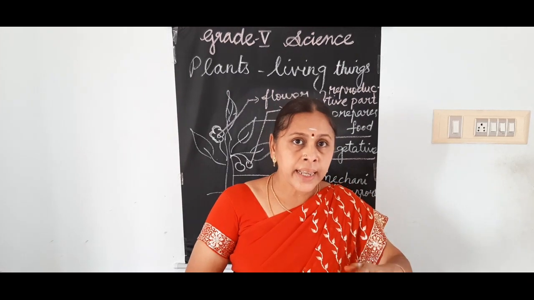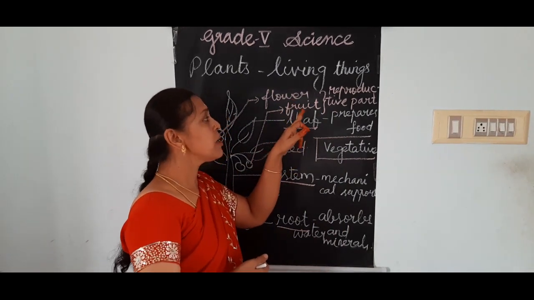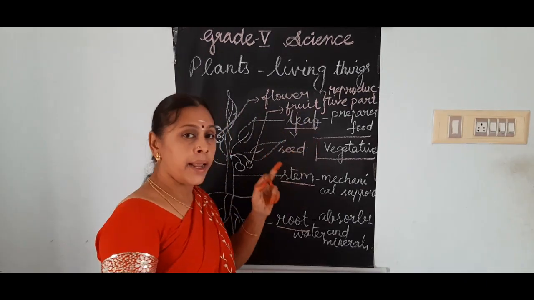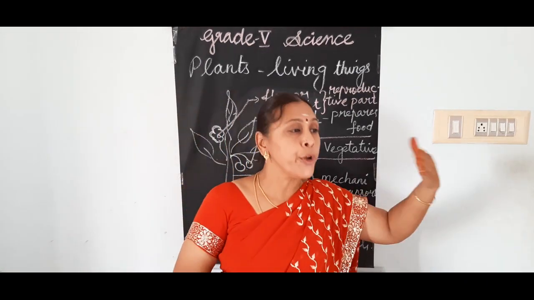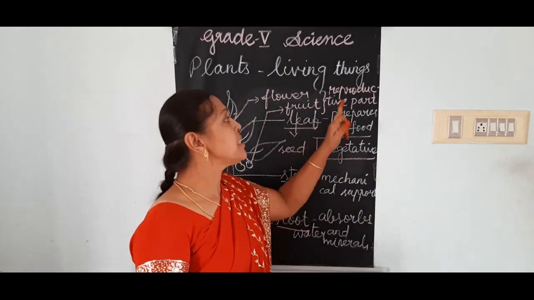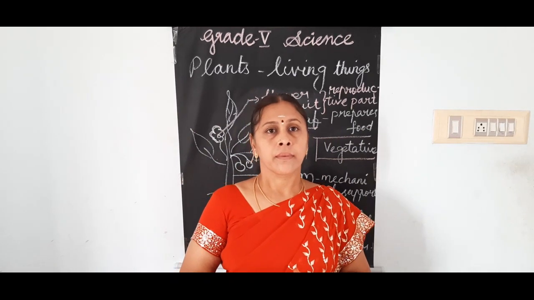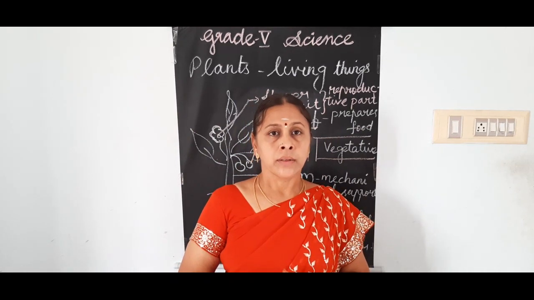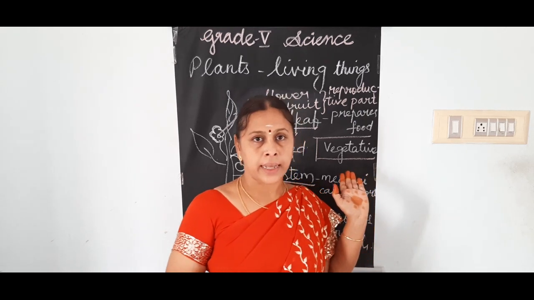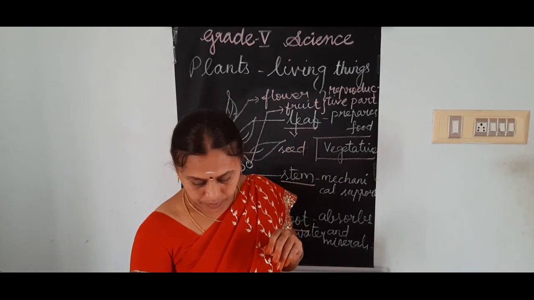And as these three are involved, what are they? Flowers, fruit and seed. As these three are involved in producing the new plant, these three parts are called reproductive parts of a plant. Is it not? So up to this, Sir taught you in the last class. Hope you all remember all those points.